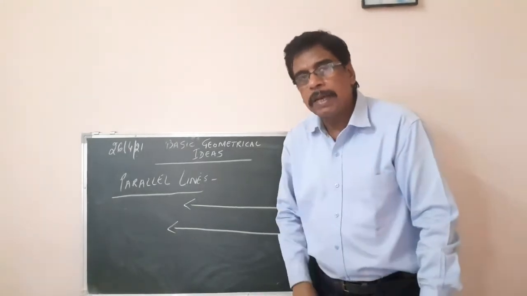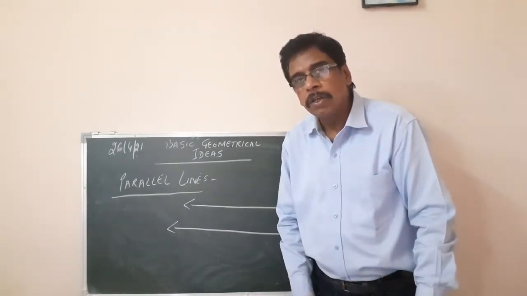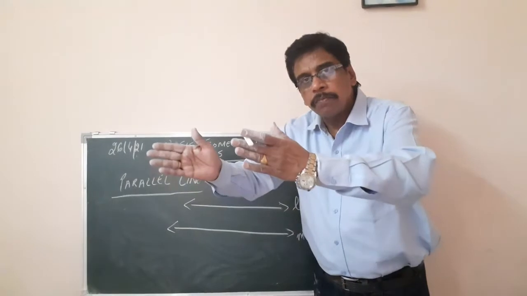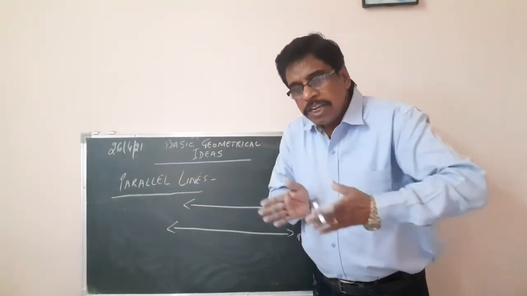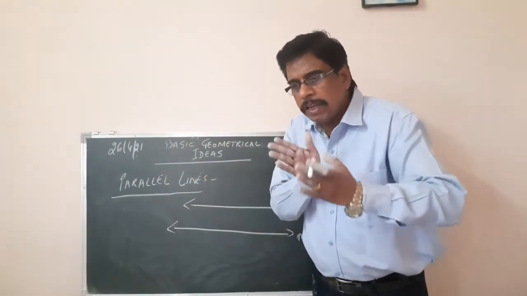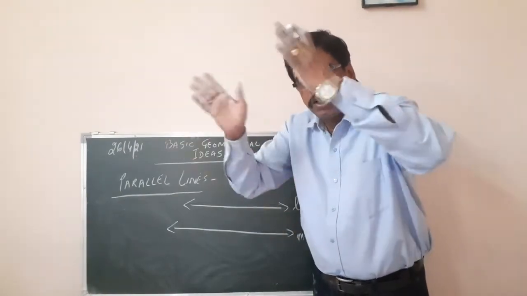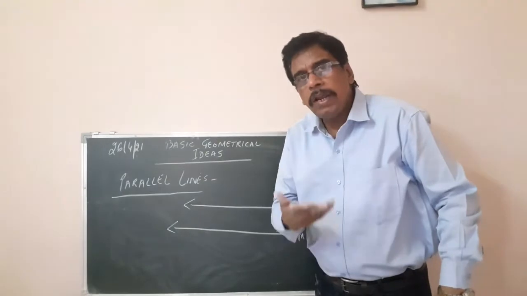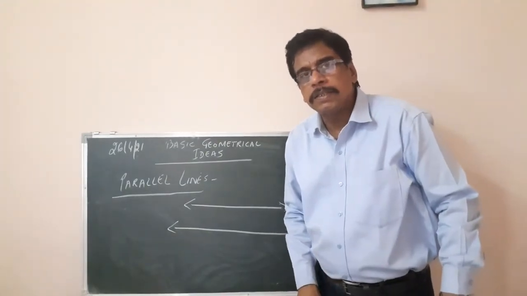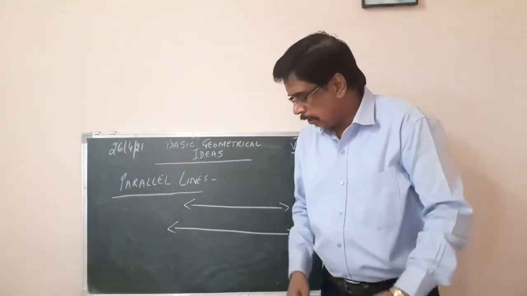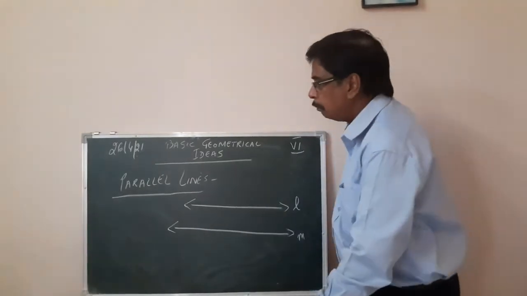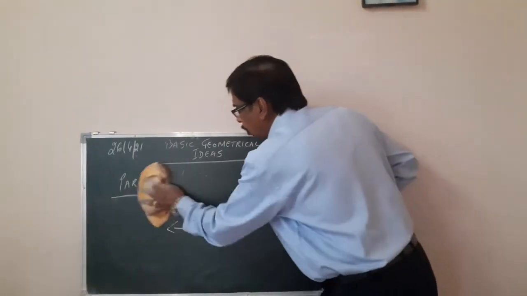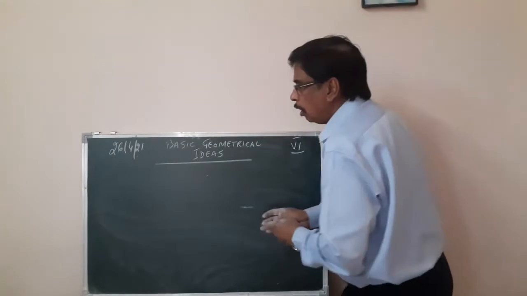Can you give me an example of parallel lines? Railway lines which are running. The edges of a scale. You have a scale, with edges on either side. They are running straight and extend indefinitely on both sides. They are all examples of parallel lines, they do not intersect. Next, after parallel lines, we have perpendicular lines.